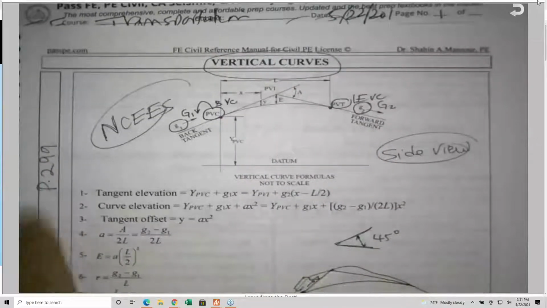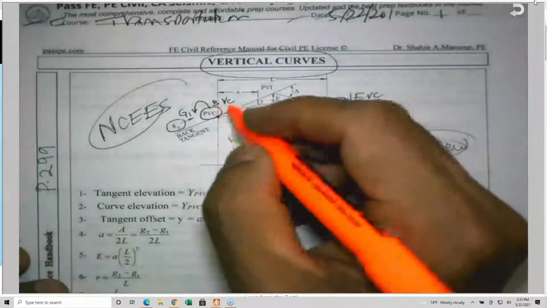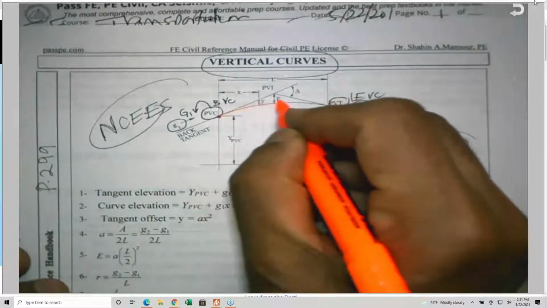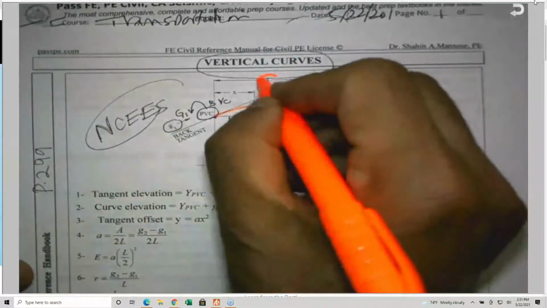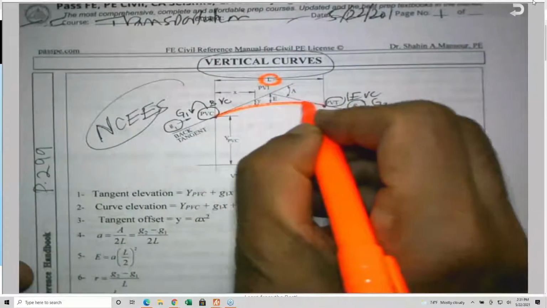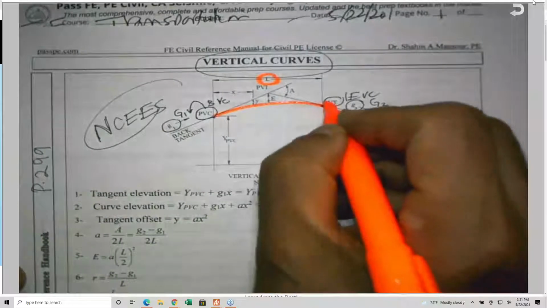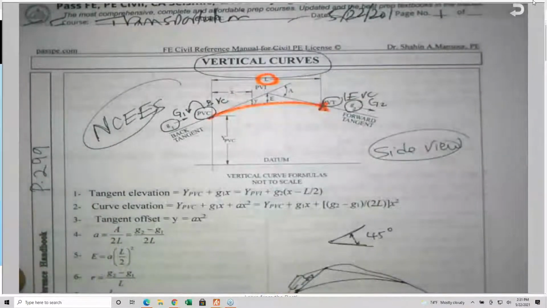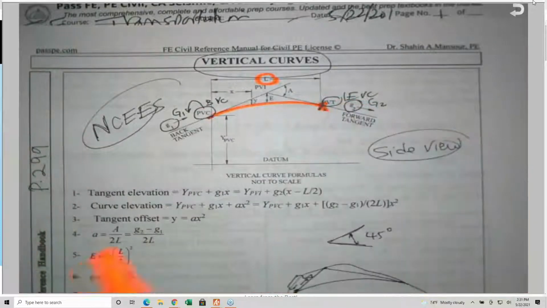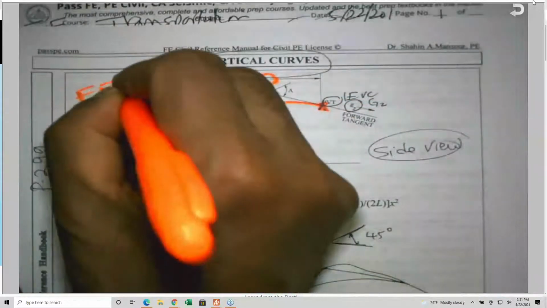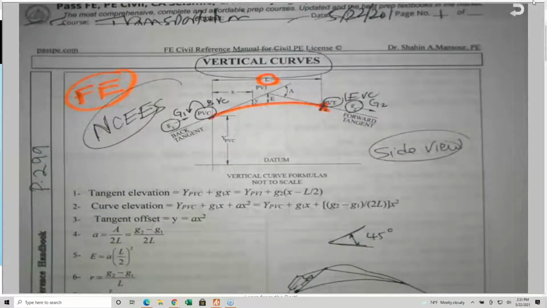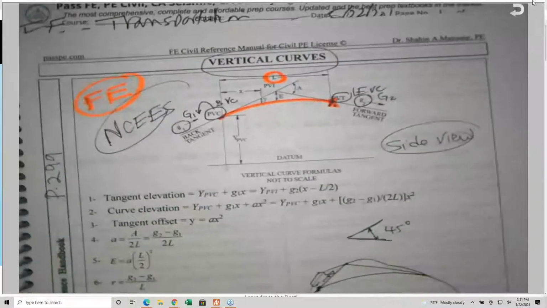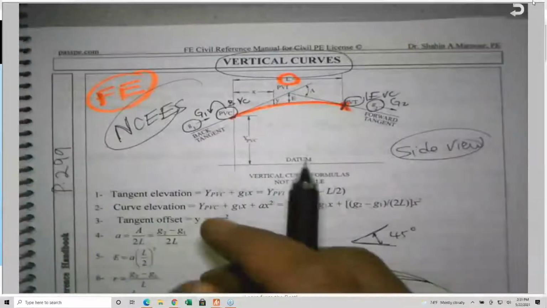The vertical curve is the one connecting these 2 points. This is a curve, and the curve is measured horizontally, by the way. L is measured horizontally. It's not like the circular curves. So for L, you take this station minus this station, and that gives you L. So beginning and end, like the FE exam has a beginning and end. You started studying and you will end, or it will end by receiving congratulations from the NCEES. Yes, let's do this as soon as possible.